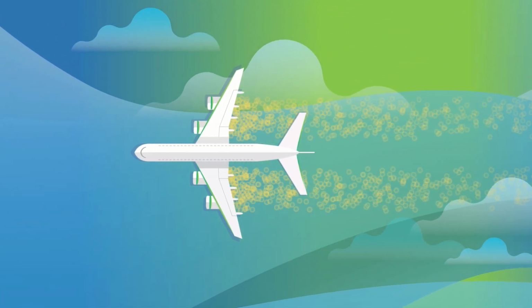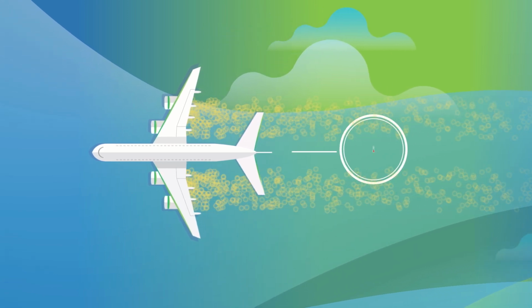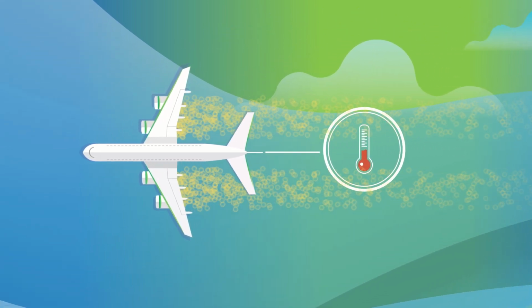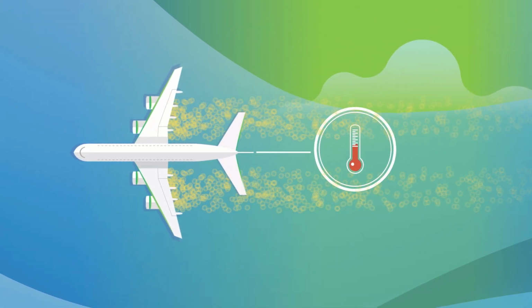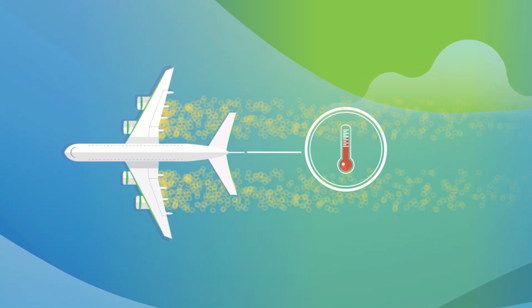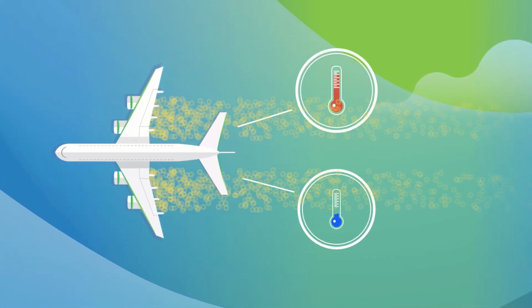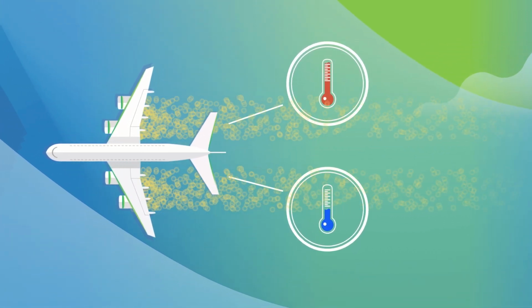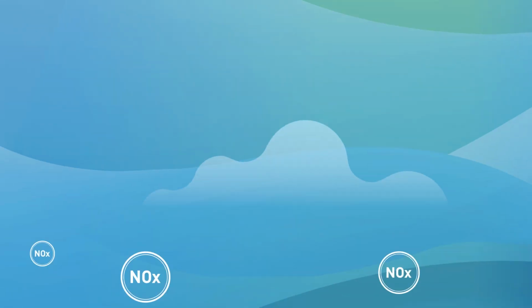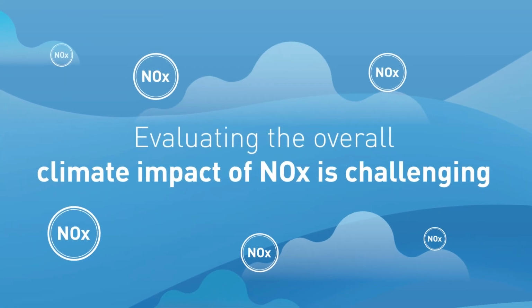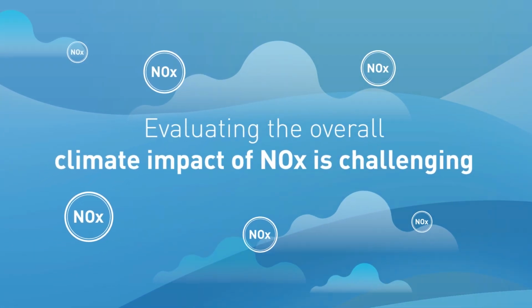Increased ozone at cruise altitudes likely leads to a positive forcing, or warming, while other chemical reactions related to increased NOx may cause a negative radiative forcing, or cooling. This complexity makes it challenging to evaluate the overall climate impact of NOx.